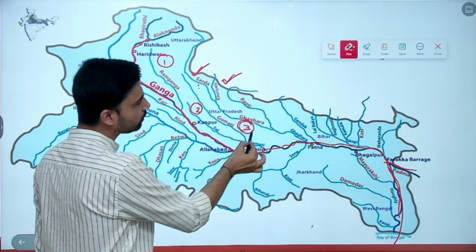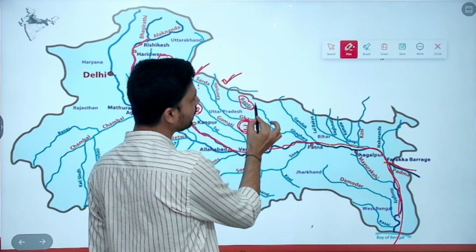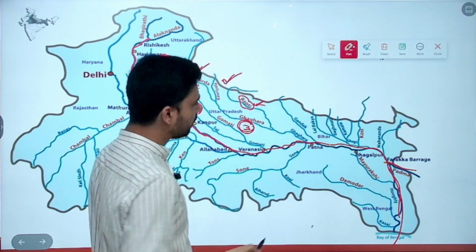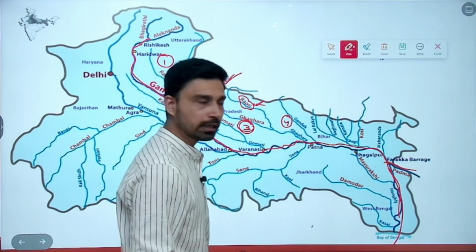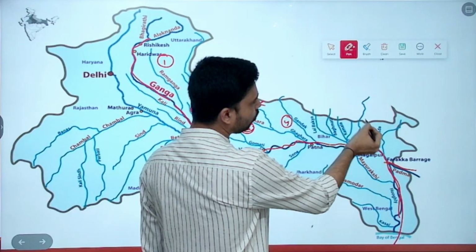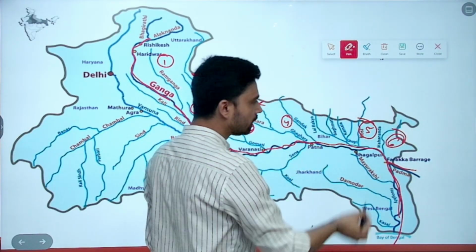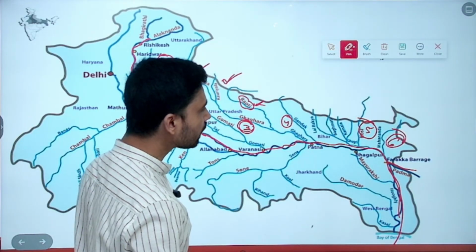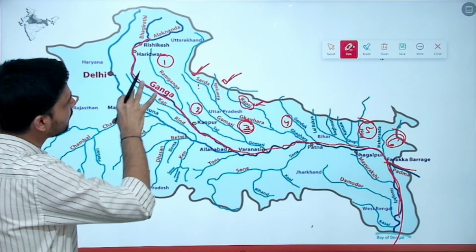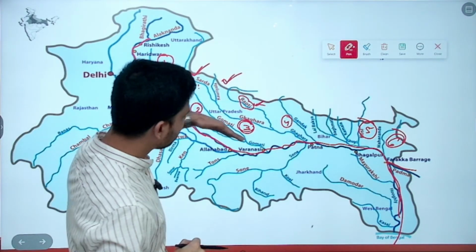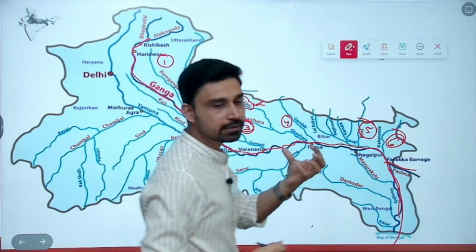So they join together to form river Ghagra, and Ghagra is then further joined by another tributary called Rapti. So Rapti river, Ghagra. Then next we have an important tributary called Gandak river. Further you have Kosi river, fifth one, and the sixth one is Mahananda river. Mahananda river basically originates from the Darjeeling Hills. So these are the 6 major left bank tributaries of Ganga river. Why left bank? Because these rivers come and join Ganga river along its left bank.